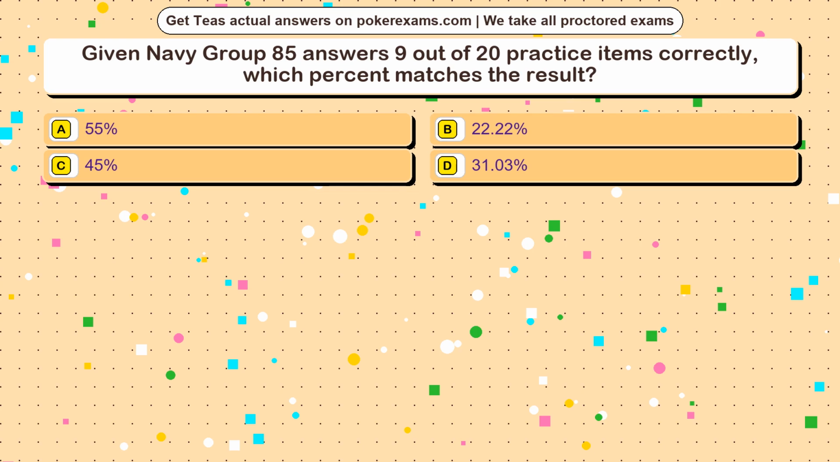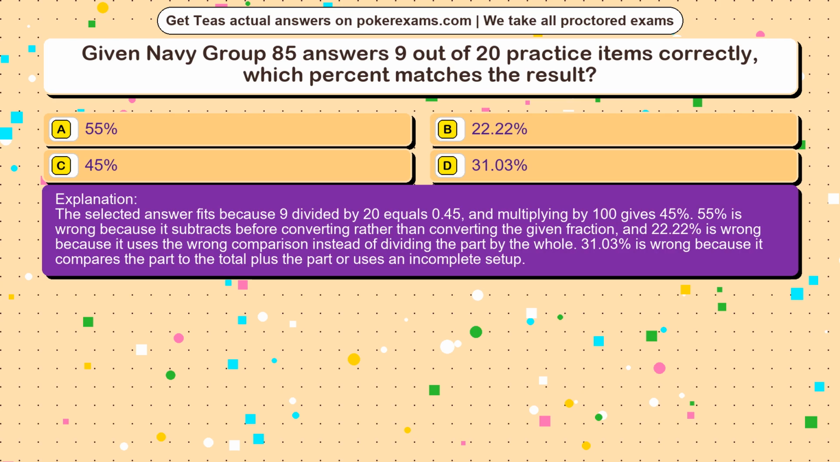The correct answer is option. The selected answer fits because 9 divided by 20 equals 0.45, and multiplying by 100 gives 45%. 55% is wrong because it subtracts before converting rather than converting the given fraction, and 22.22% is wrong because it uses the wrong comparison instead of dividing the part by the whole. 31.03% is wrong because it compares the part to the total plus the part or uses an incomplete setup.